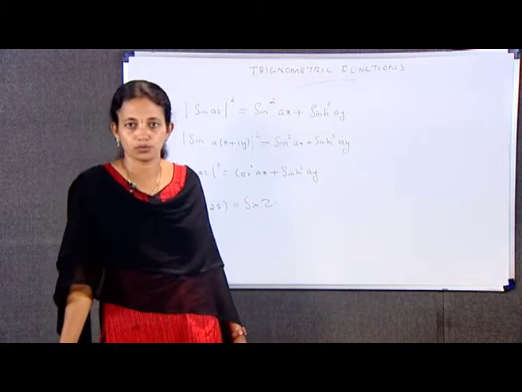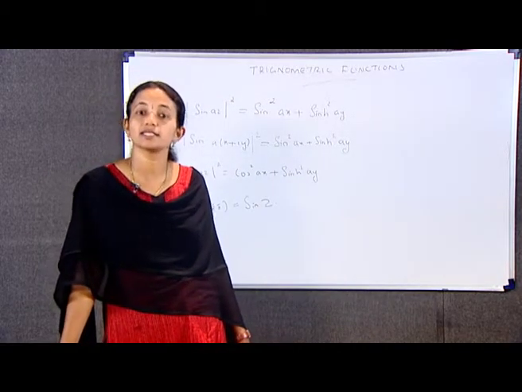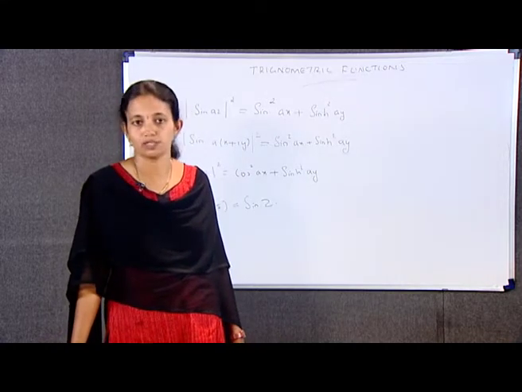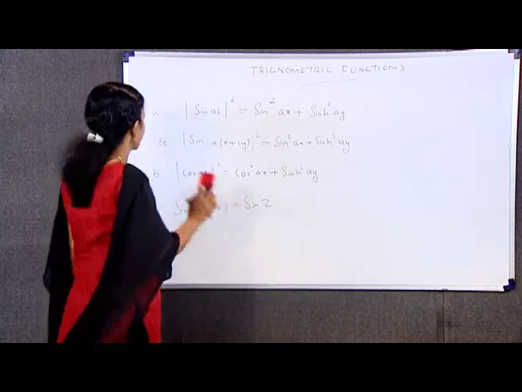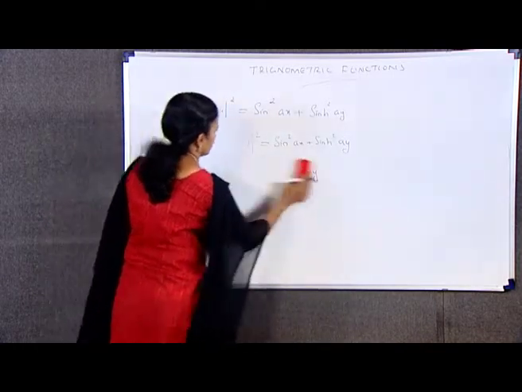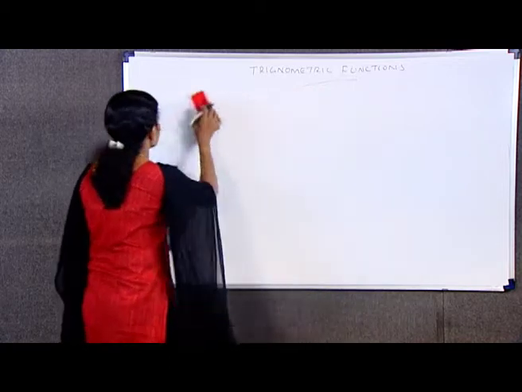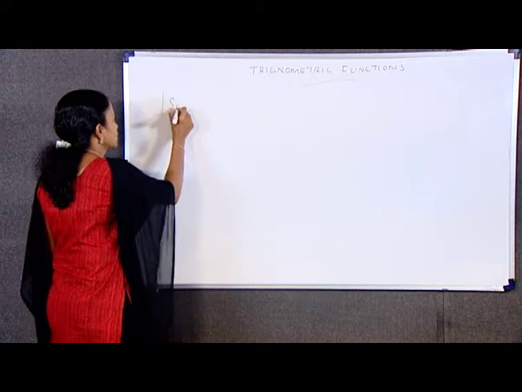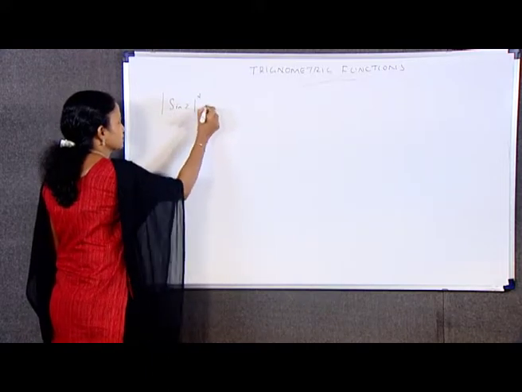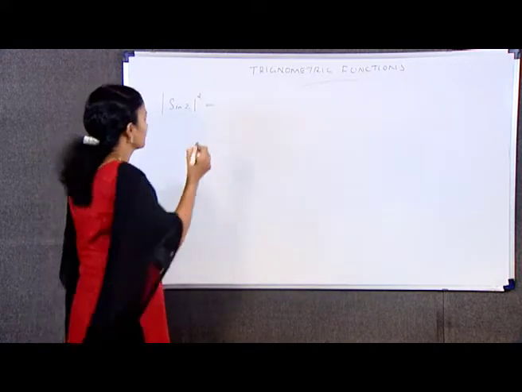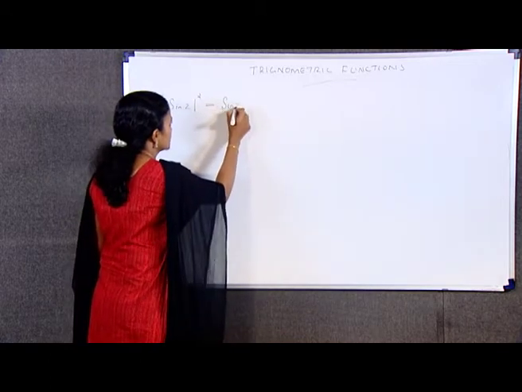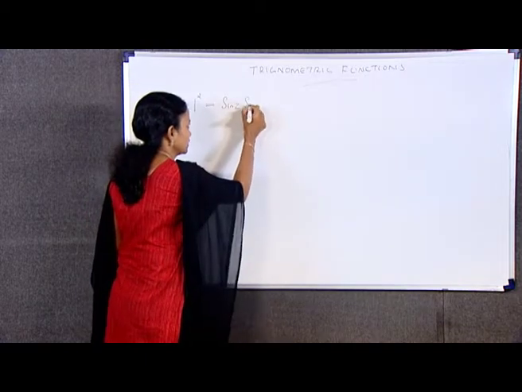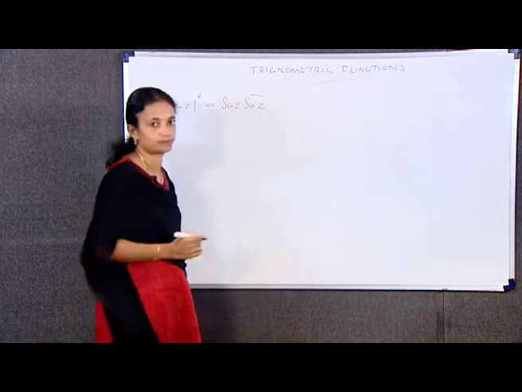We have proof also. We know that sin z is equal to sin x cosh y plus i cos x sinh y. Hence I can write modulus of sin z square, which is equal to sin z into conjugate of sin z, that is sin z bar.